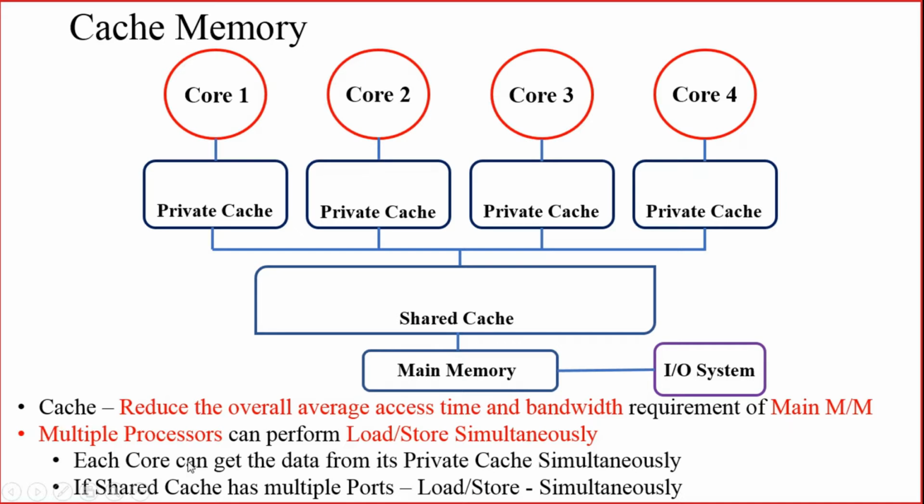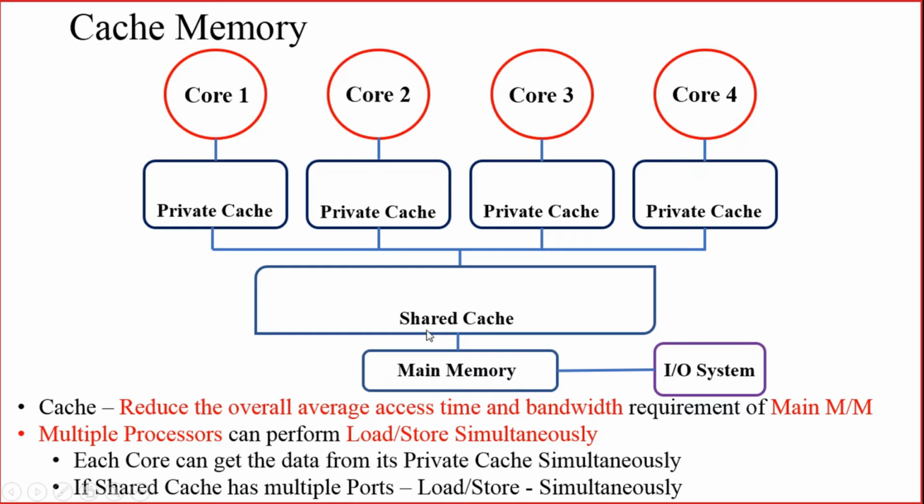So the cache will reduce the overall access time as well as the bandwidth requirement of the main memory. Then in the case of a multiprocessor architecture, it can perform load or store simultaneously. How? Each core can get the data from its private cache. Since a private cache is associated with each core, each core can perform the data access simultaneously, because separate private caches are there.